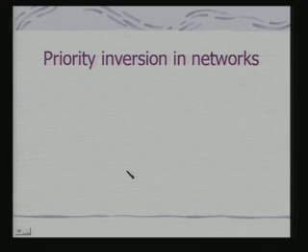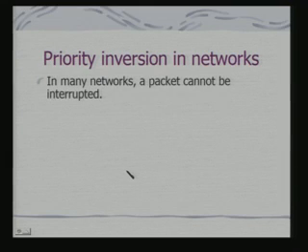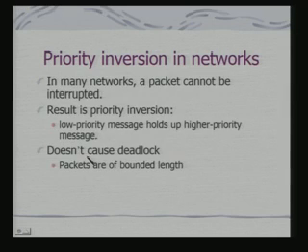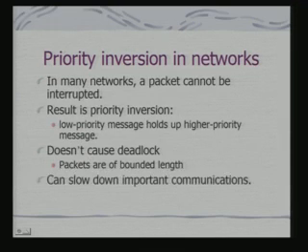There is also another important phenomena which happens in network based system is that of priority inversions. In many networks, a packet cannot be interrupted. In almost all the networks, a packet cannot be interrupted. A process can be interrupted, but a packet cannot be interrupted. So, what happens? A low priority message can hold up a high priority message. Okay, even if you have a higher priority, that cannot be sent since the low priority packet is currently in transmission. But these will not cause any kind of a deadlock because packets are of bounded length. So, packets will definitely get delivered. So, the next one will get a chance. But what happens is a priority inversion.